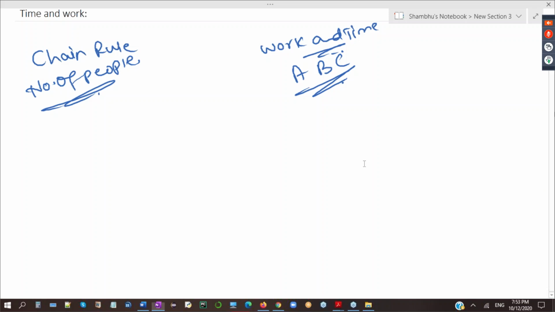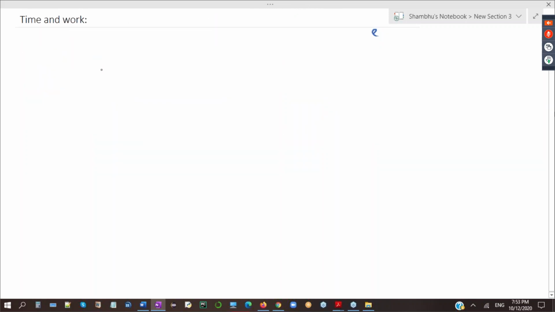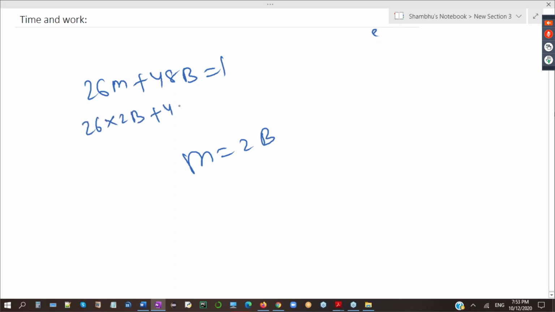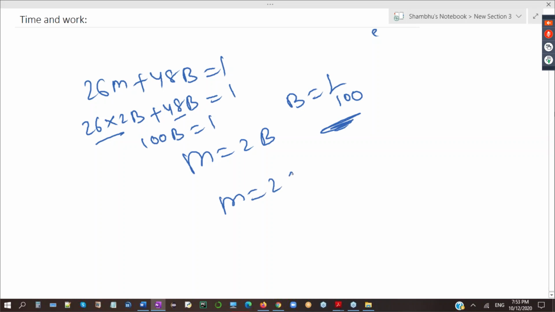Abhishek, this linear equation you are asking me to solve, how will I do it after that? You replace in any equation. You have 26m plus 48b is equal to m. You got m is equal to 2b. You replace here: 26 into m is 2b, plus 48b is equal to m. 52b plus 48b, 100b is 1. b is 1 by 100. Like that you have to find out b. Once you got b, then m is equal to 2 into 1 by 100. b, you m, you got 1 by 50. Like that you have to solve it, right?